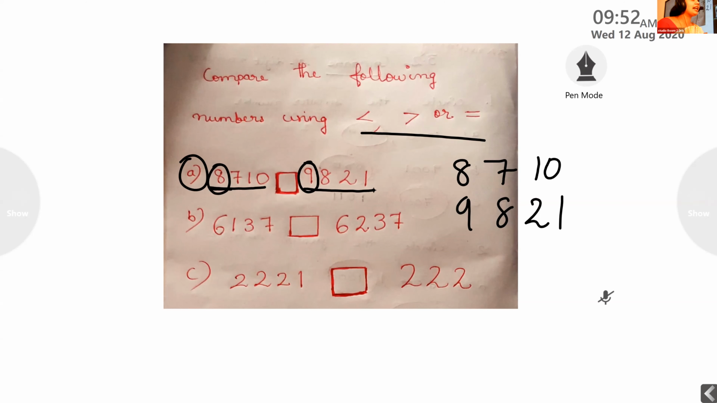What is the symbol for less than? Closed mouth or open mouth? Closed mouth. When the first number is less, the mouth will be closed like this. This is the closed mouth. See, here the mouth is closed. Achyut, have you understood now? Yes, ma'am. Do you have any doubt regarding this? No, ma'am.